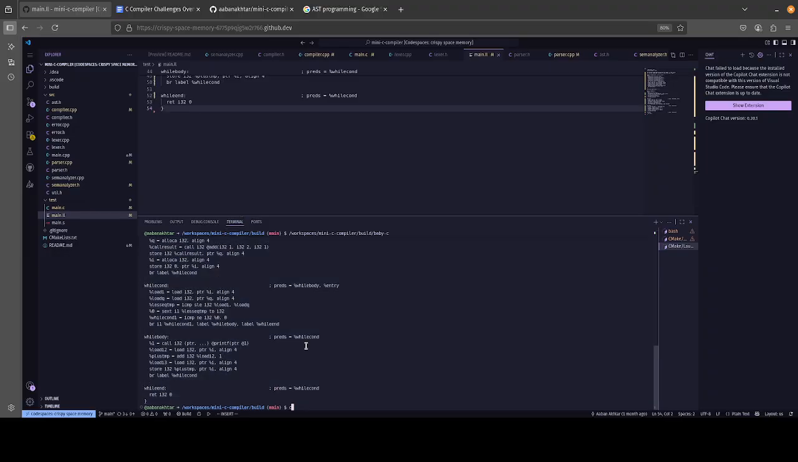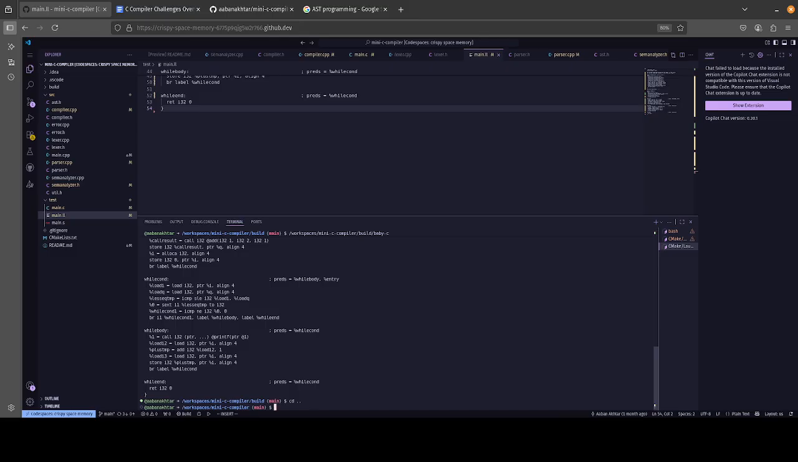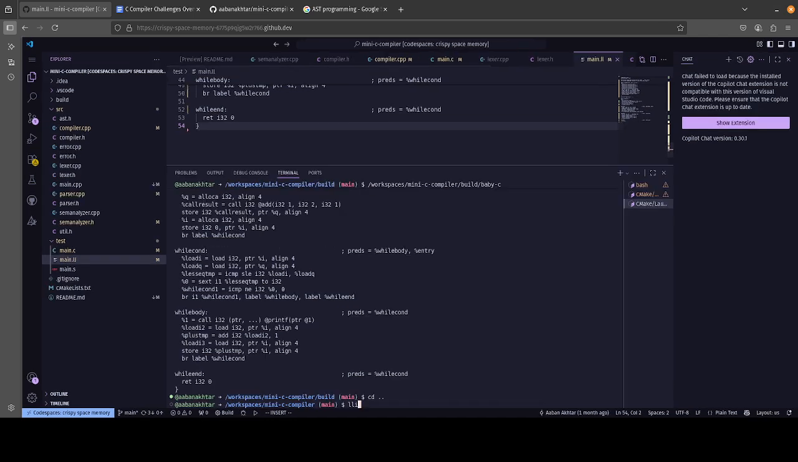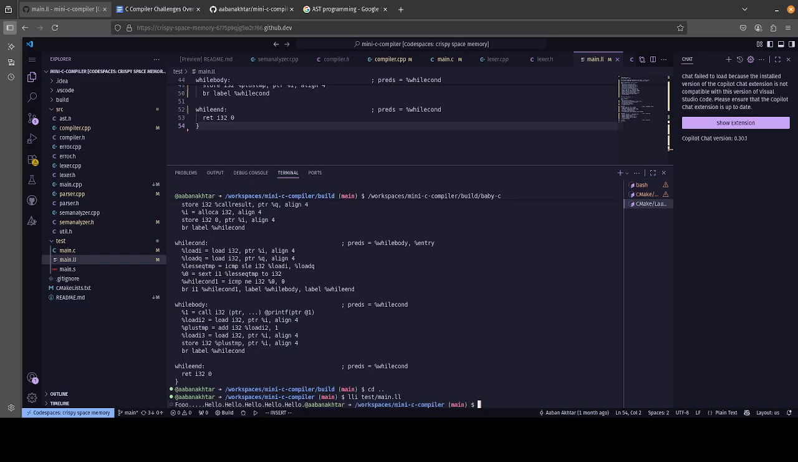So now that we have pasted our program from here into there, we can see if it works. We can go back and try to run this. To do that, we need to use the LLI command, and you will need LLVM to do this. So we go to lli test/main.ll, which is our LLVM code, and it runs.